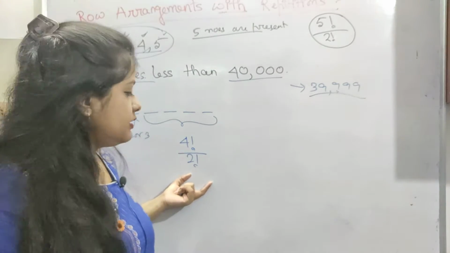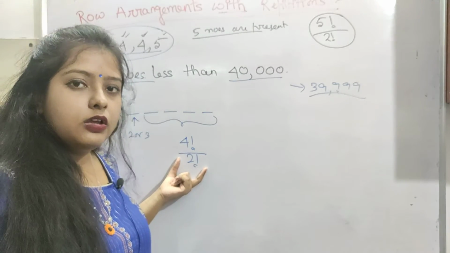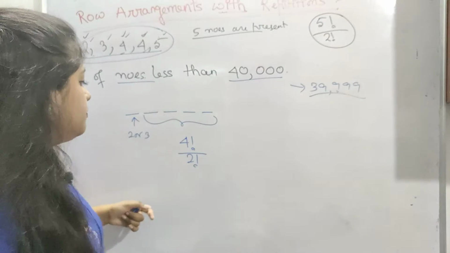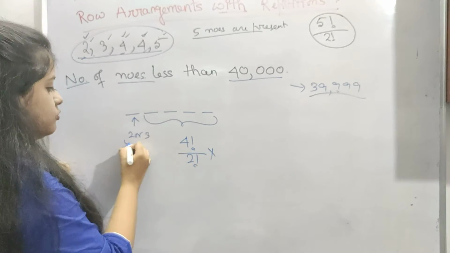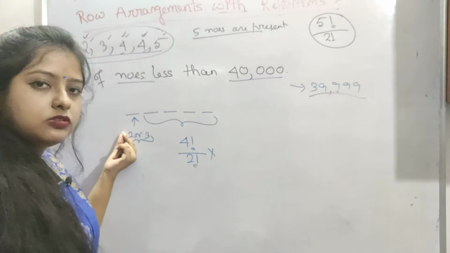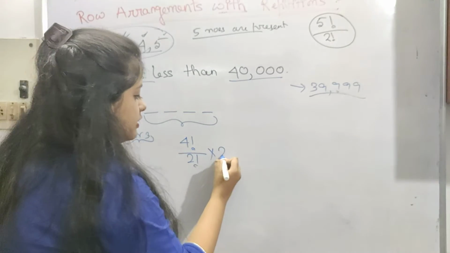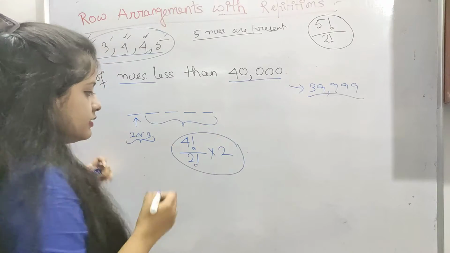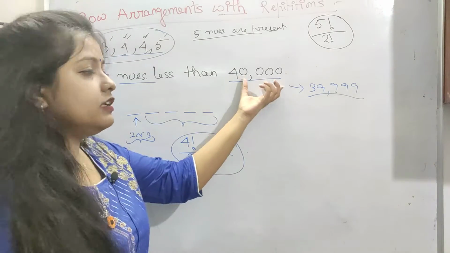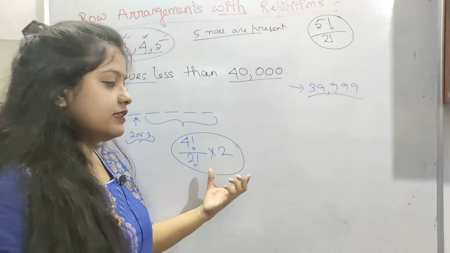So is it the end? Let's think about it. Is it our answer? No, it's not our answer, because we have taken 2 cases here. Either it can start with 2, or it can start with 3. So 2 cases will be there. So our answer is this. It may look different, but it is actually our previous example type only.